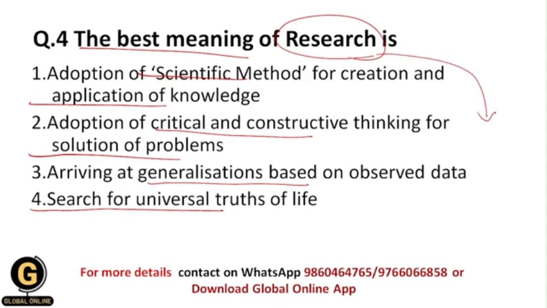And that's why research adopts a scientific method, and based on that method we can create and apply our knowledge so that we can solve that specific problem. And that's why the best meaning of research is this: adoption of scientific method for creation and application of knowledge.